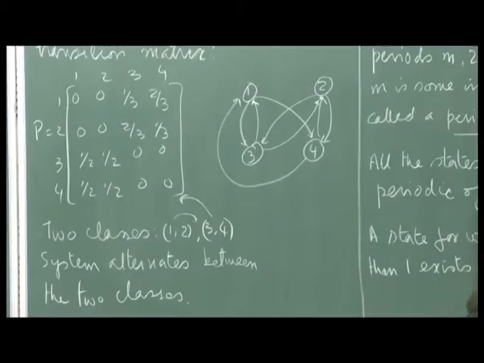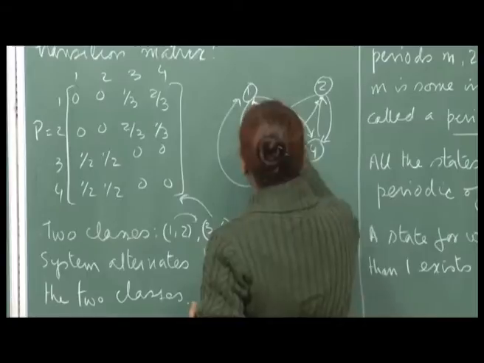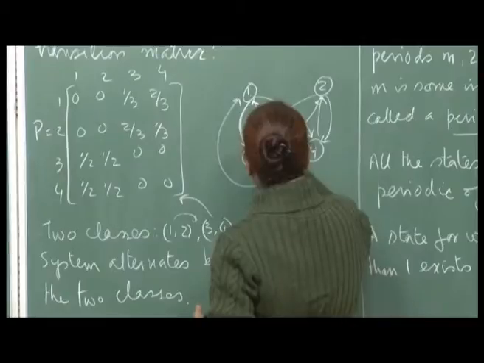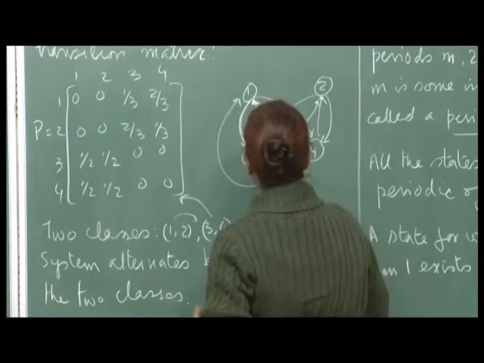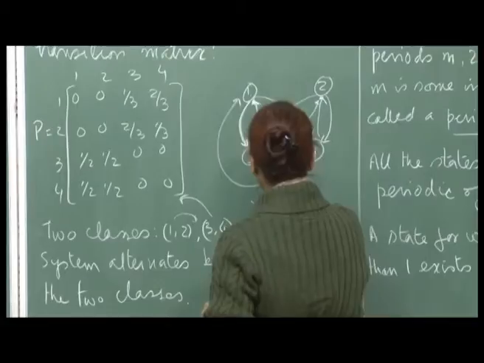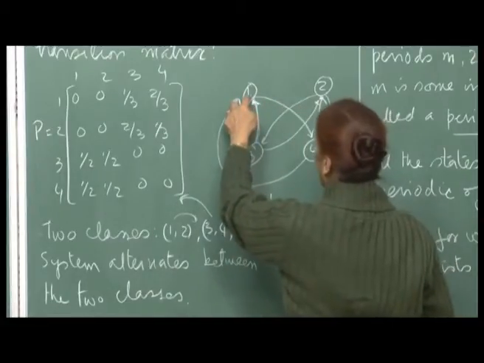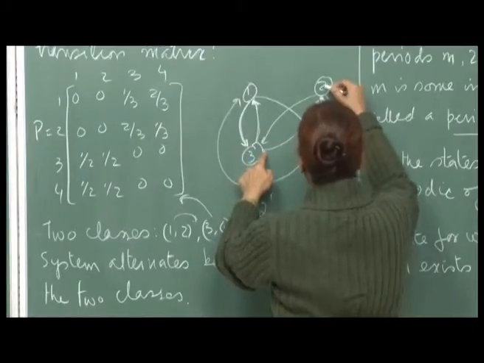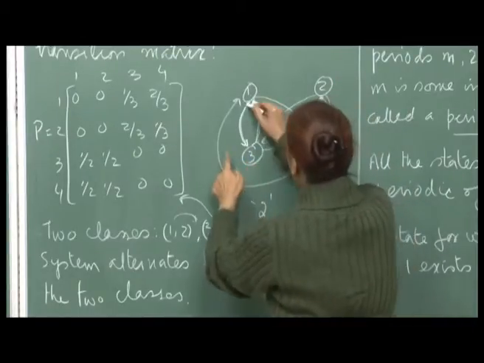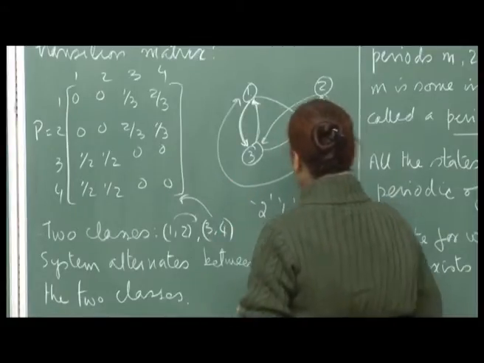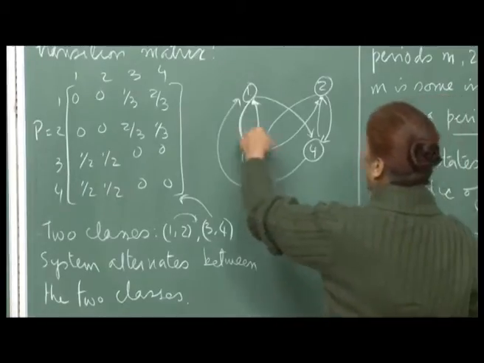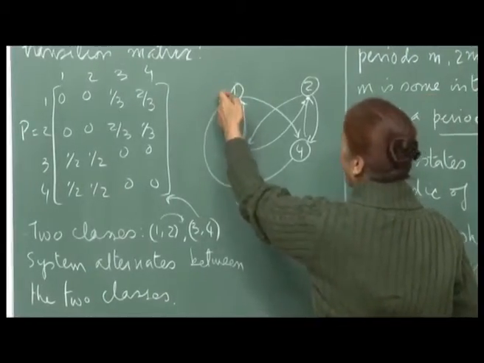Suppose from 1 I go to 3, then I can come back, so in 2 transitions I can come back from 1 to itself. Or I can go from 1 to 3, then 3 to 2, then 2 to 4, and then 4 to 1. In that case it will be 4 transitions required to start from 1 and come back to 1.